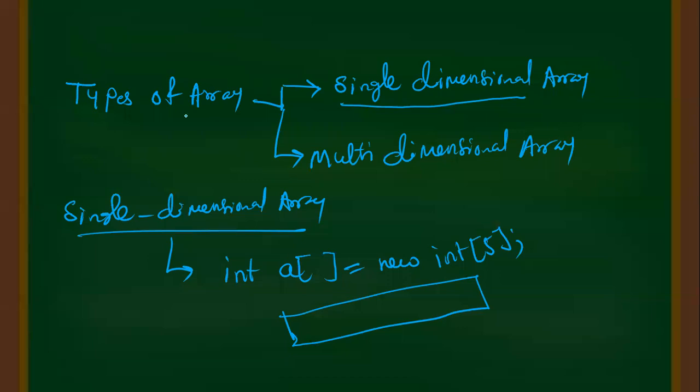Okay, we are discussing types of arrays, in that single dimensional array and multi-dimensional array. Single dimensional array means you are creating only one dimension. Means what? You are allocating only 5 locations of integer. Means 1, 2, 3, 4, 5. This is 0.